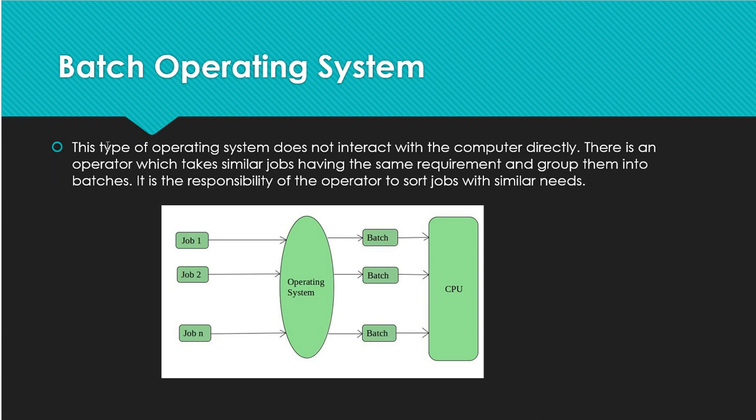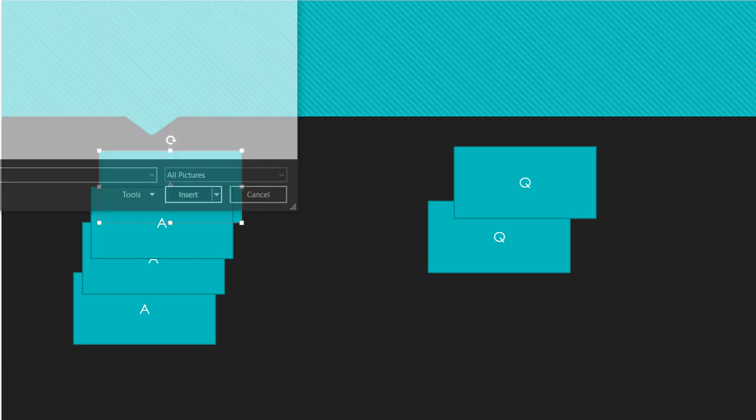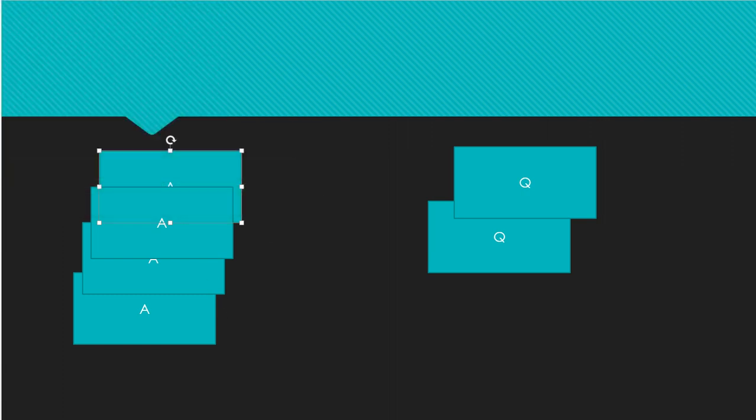So you can read, this type of operating system does not interact with the computer directly. There is an operator who takes similar jobs having the same requirement and groups them into batches, as I have told before. It is the responsibility of the operator to sort the jobs with similar needs. I have already shown with pictures like this. So he has to decide whether this batch is of the same kind or not. If it is not, he will collect it into the other format.